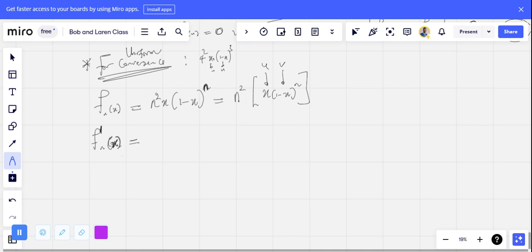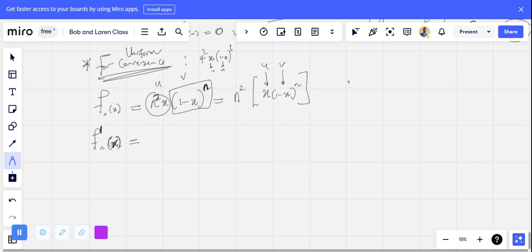Or better still, you can call the whole of this one u and then you can call the whole of this your v since they are multiplying each other. I think let me just use it this way. So I'm very sure this is what you guys might be familiar with. But if you do it this way too, it's also correct. I would have loved to do it this way, but don't worry. Let me just go ahead with this.